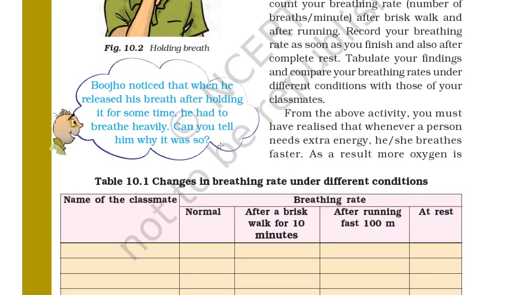So Bojo noticed that when he released his breath after holding it for some time, he had to breathe heavily. Can you tell him why it is so? So here is table 10.1, changes in breathing rate under different conditions. You can write your classmate's name and how many times he breathes normally, after 10 minutes of brisk walk, after running 100 meters, and at rest. So you can calculate the breathing rate.